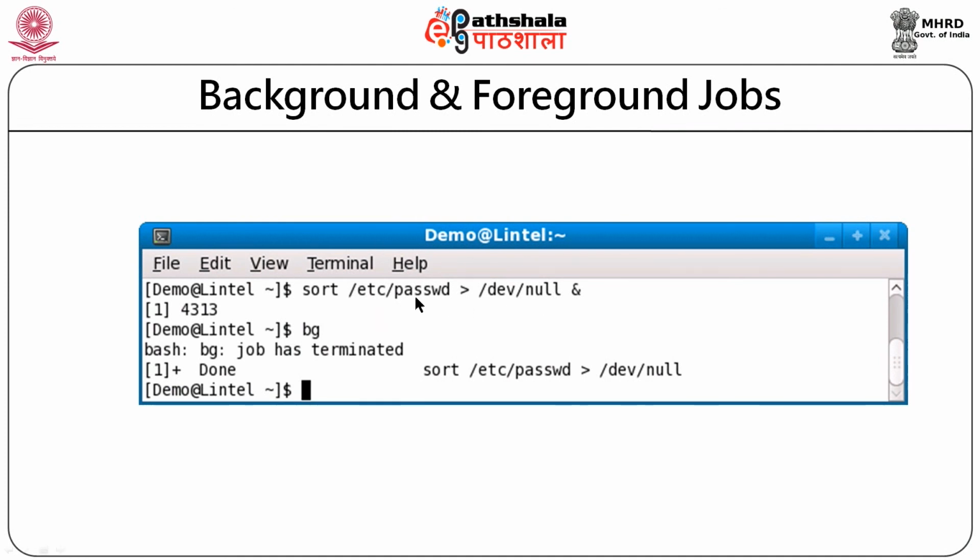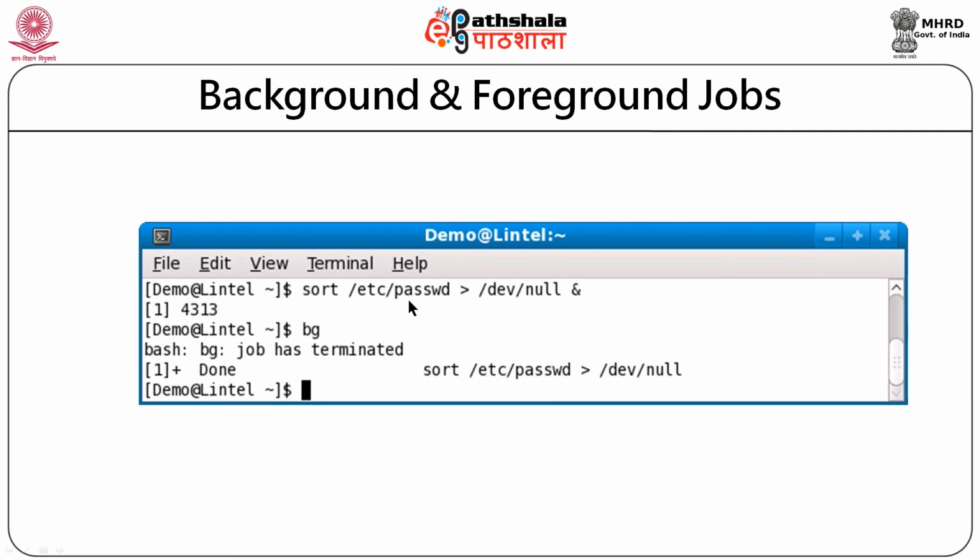Over here, I am issuing the sort command which will sort a given file. The file name is etc passwd, it is in the etc directory. So, the sort command will produce some output which I do not want. So, I am redirecting it into the /dev/null file. This is a file in which we can redirect our output which we do not want to get displayed on our screen. So, we are sorting the passwd file that is in the etc directory. We are redirecting the output into the /dev/null file, and you can see I am using the ampersand sign at the end. So, this sort command will go into background.